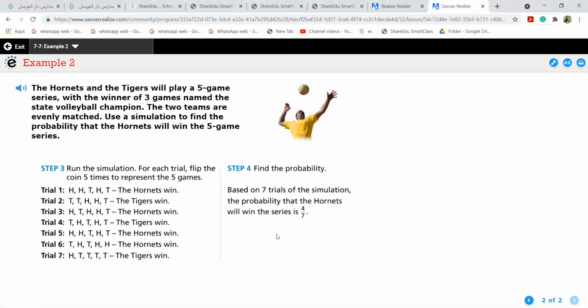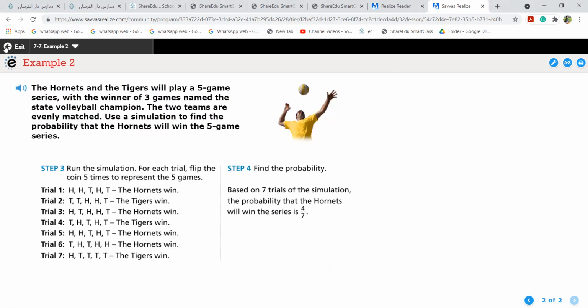Now find the probability. Based on how many trials? 7 trials. We have to write based on 7 trials of the simulation. The probability that the Hornets will win is 4 out of 7. So this is the example given to you.